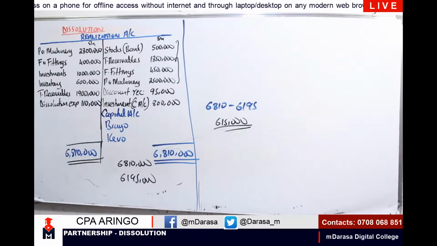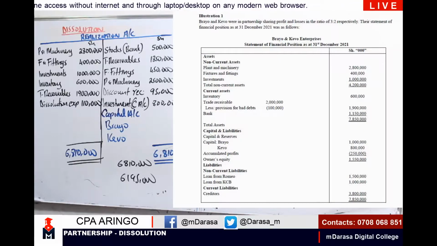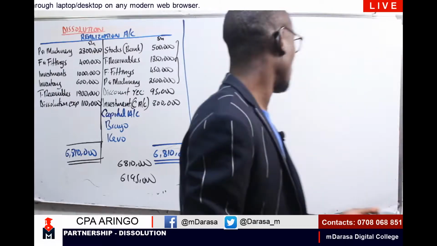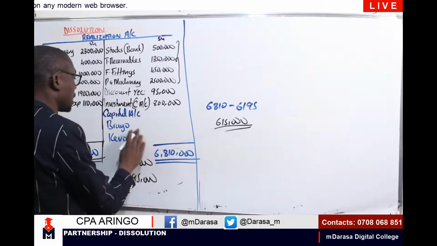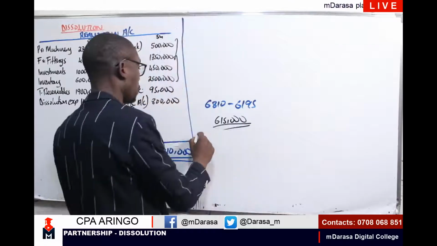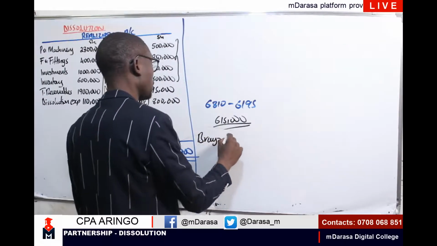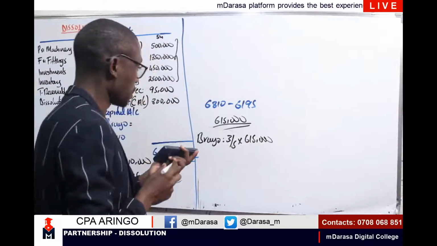The big question is, what were we given as our profit sharing ratio in our question? If you can check our question, what are we told? We are told that Brayo and Kevo are in partnership, sharing profit and losses in the ratio of 3:2 respectively. So out of the 615,000, Brayo will earn how much? Brayo will earn 615,000 times 3/5, because we are talking of 3:2, right? So for Brayo, I'll be having 3/5 times 615,000, which will give us a figure of how much, my good students?